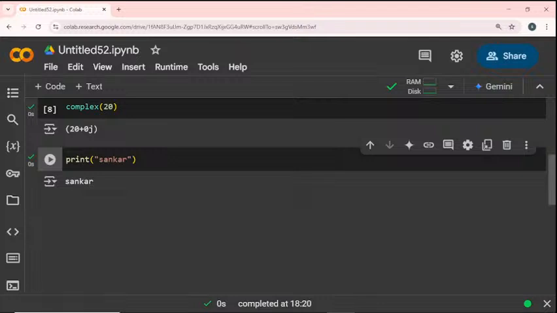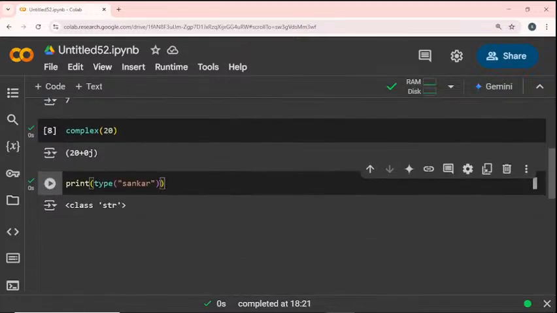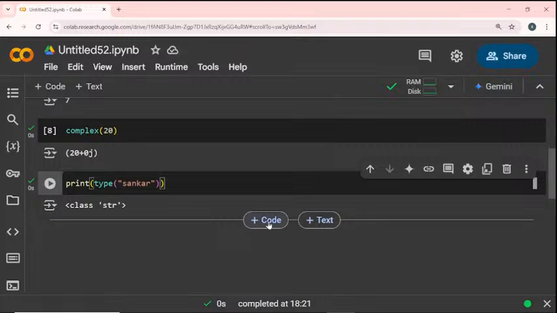Before that, I give my name with no symbols mentioned. Just giving my name is getting an error, a name error, because the particular word Shankar is not defined. Now I define my name as one of the data types, that is string. If I check which data type my name is, I use the type function. The output says my name is a string. Str means string. So int is an integer, then float, complex. Text mentioned in quotation format is called a string. This is the way we can denote our input in this format.